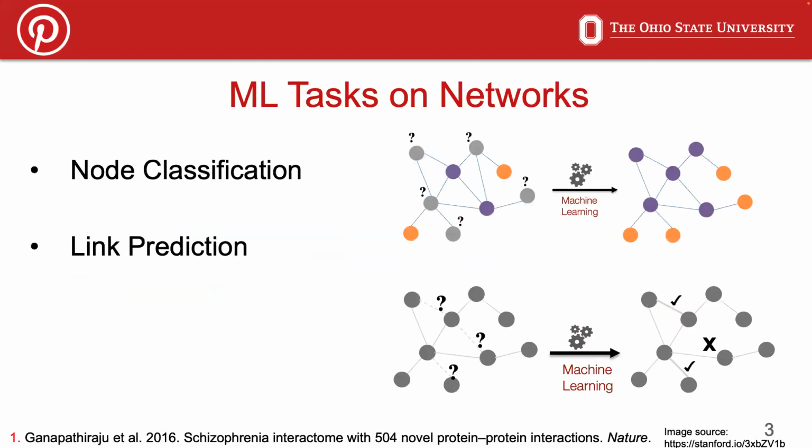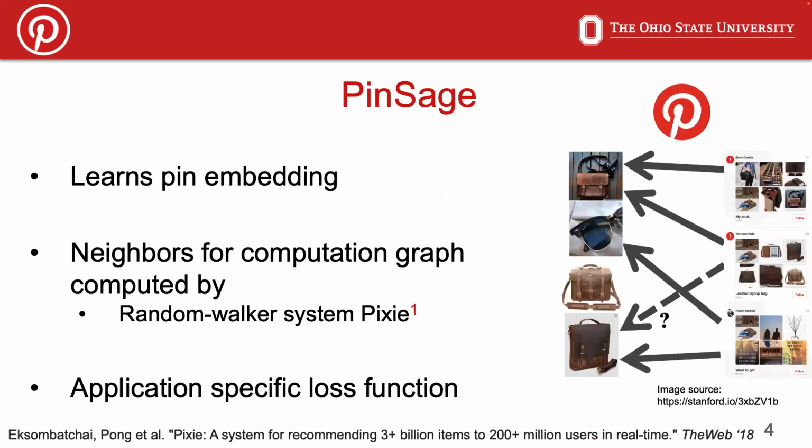Now, there are several interesting machine learning tasks which we can perform on networks. For instance, we could perform node classification, where we could classify a node into one of predetermined classes. Another machine learning task on networks is link prediction, where we could predict if a link exists between two nodes or not. Now, an interesting application of link prediction based machine learning algorithm in a real world setting is PinSage.